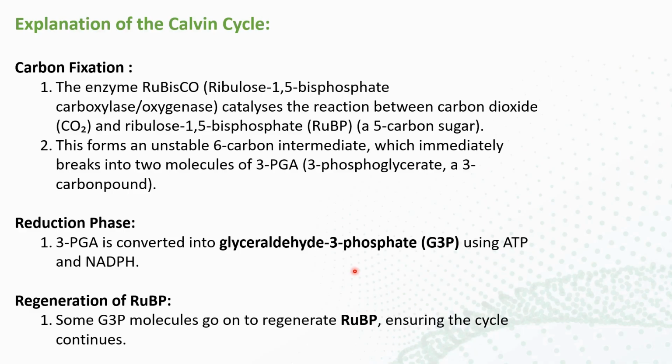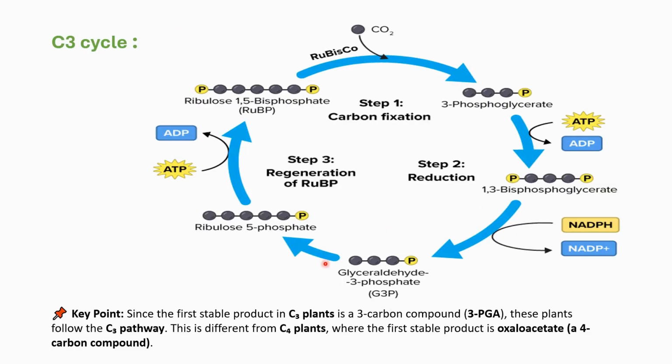Now the third phase in the Calvin cycle is regeneration of RuBP. If we see in the cycle, step 2 is the reaction, and in step 3, regeneration, the glyceraldehyde 3-phosphate is converted into ribulose 5-phosphate.